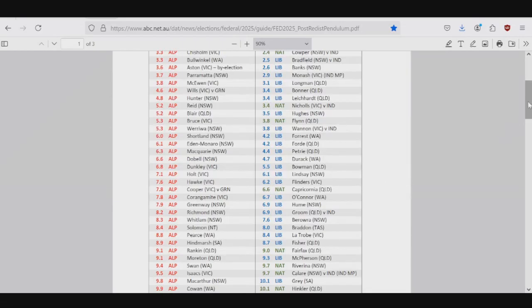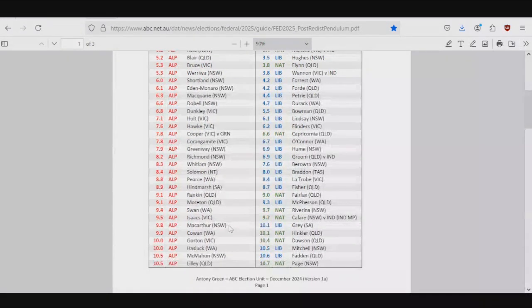But yeah, Macarthur does have quite a high margin, but I guess because it has that profile that Dutton is really attracting, that's why in the most recent MRP it's actually got the coalition ahead. That's a big swing the MRP is pointing to, like a 12% swing. Some of these seats, like Gorton, are going to get their margins completely knocked off. I think Gorton is going to go down from a 10% margin to a 3% margin or something like that. Same as McMahon and Isaacs.